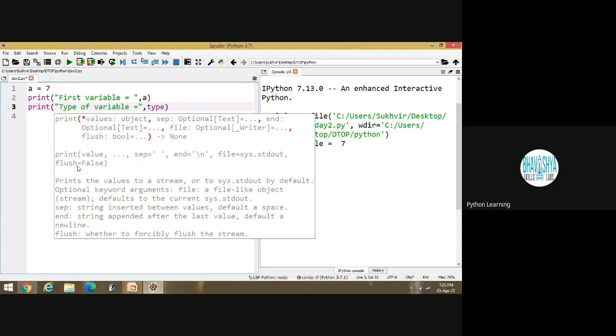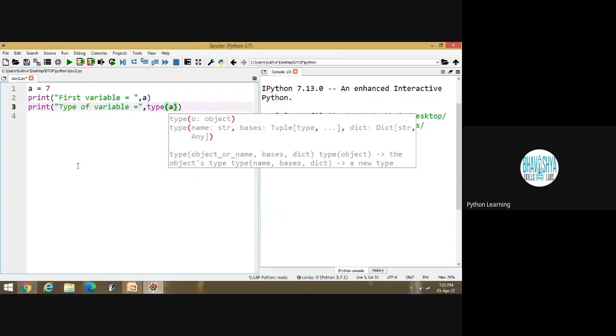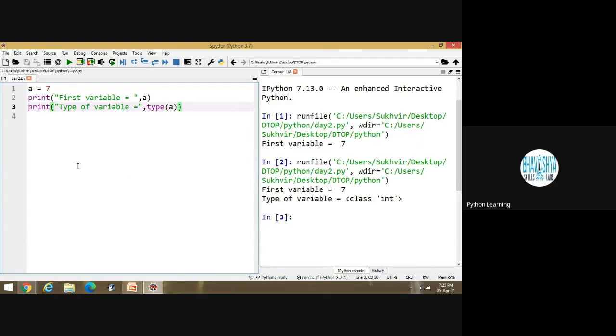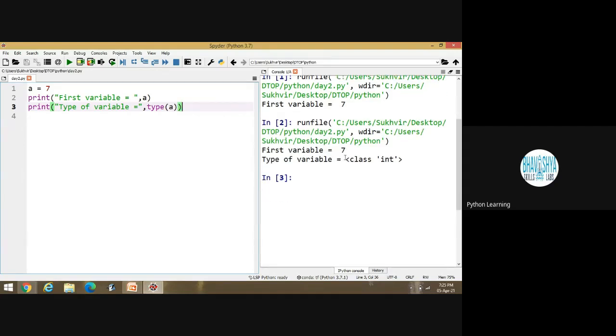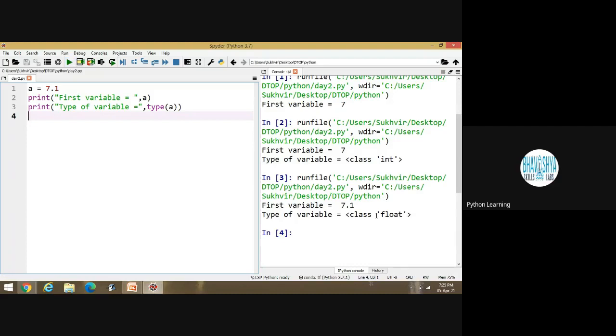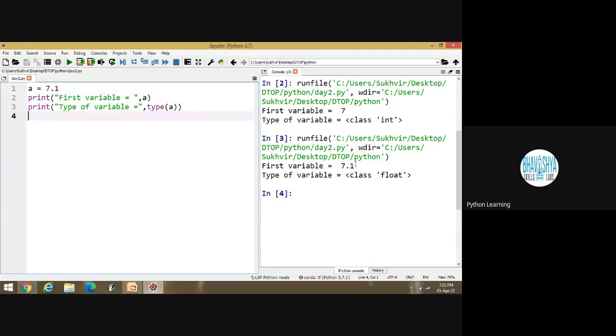I have to write type, then inside brackets A. Now look at this one. First variable is equal to 7 and type of the variable is class int. It is written inside class. If I am writing 7.1, what will happen? Class is converted into float. A variable is equal to 7.1 and class is converted into float.